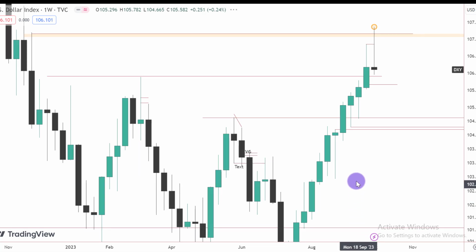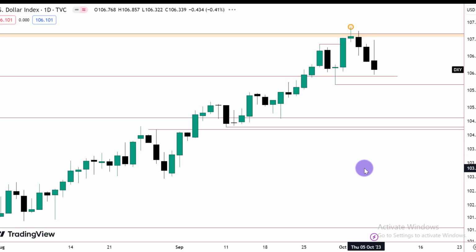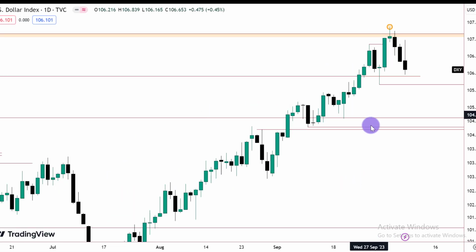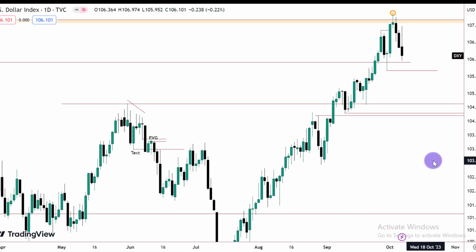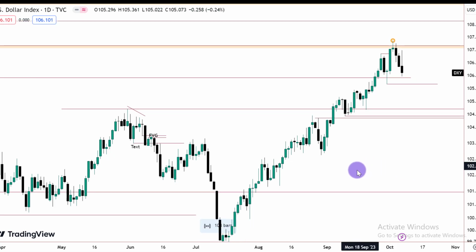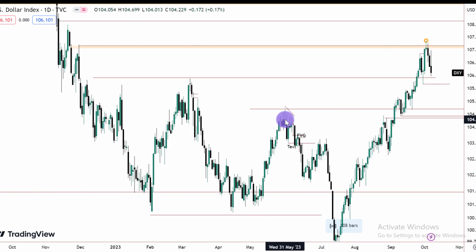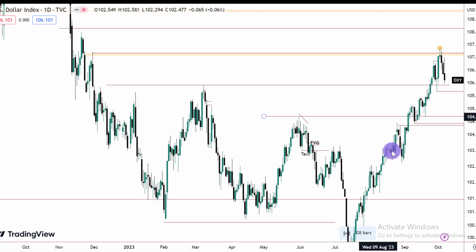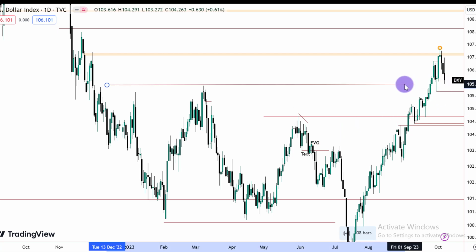Then we go down to the daily time frame, and on the daily time frame we are paying attention to market structure. We like to see price form higher highs and higher lows in a bullish order flow, and price forms lower lows and lower highs in a bearish order flow of the higher time frame. So looking at the daily time frame, we can see that price took out the liquidity residing at the relative equal high right there.